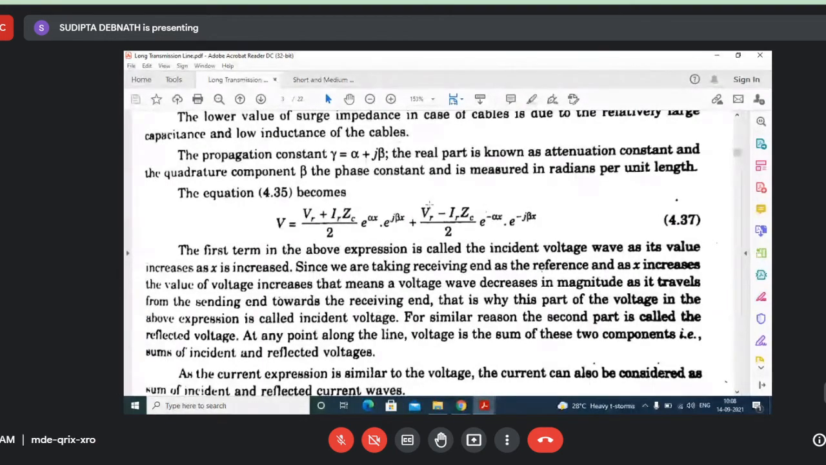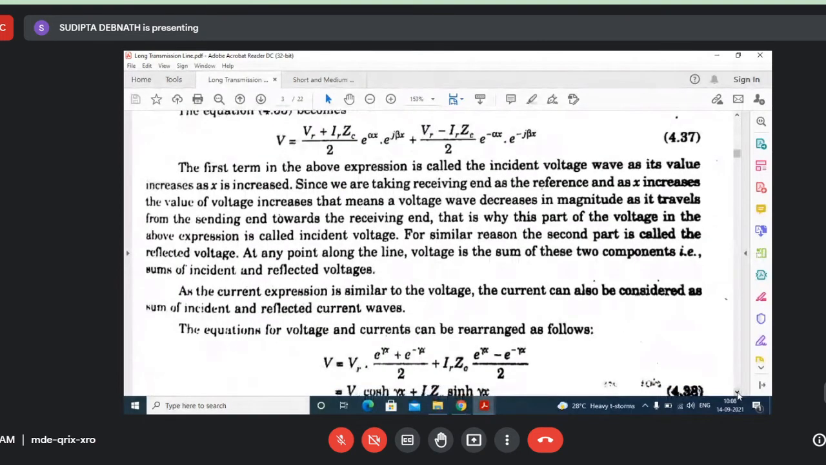Okay. So for similar reasons, it means just the opposite. As x increases, the voltage will increase from the receiving end to the sending end, or vice versa. As x increases, voltage will decrease from the sending end to the receiving end. Now, the expression for the current will also be the same.